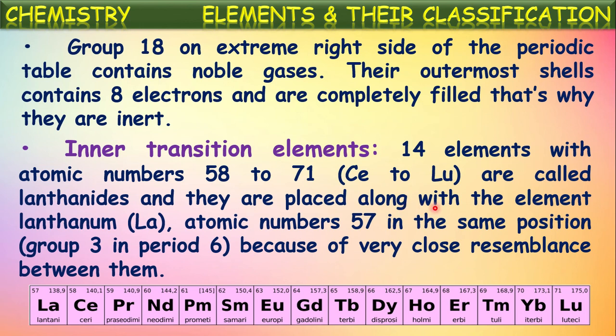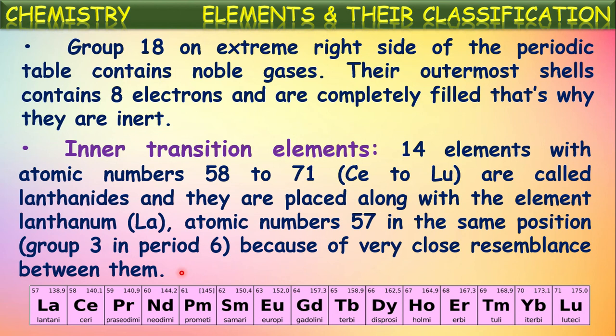They are placed along with the element lanthanum, with atomic number 57, in the same position because of very close resemblance between them. In properties and even size, they have very close resemblance with lanthanum. That is why all 15 elements are placed in the same position, that is, group 3, sixth period.